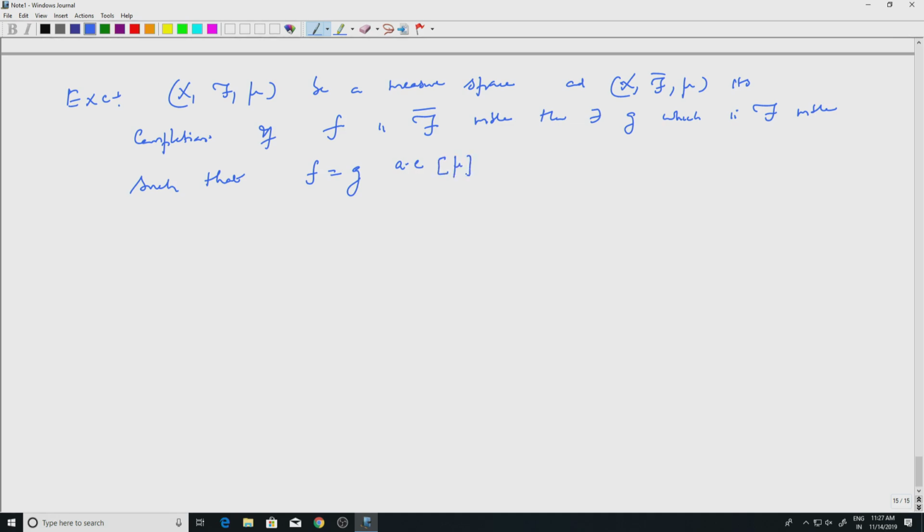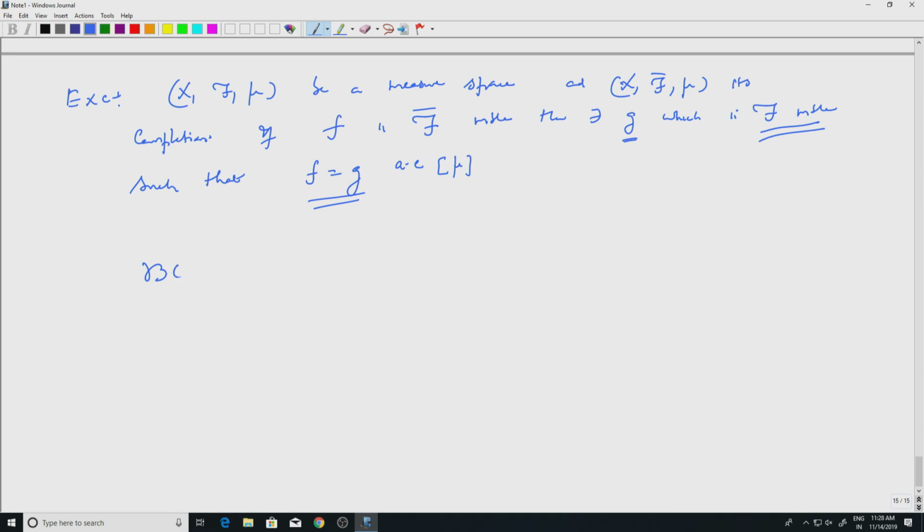So when I complete, I am only putting certain sets, and even though you will get a larger set of measurable functions, you will have G which is measurable with respect to the smaller sigma algebra script f, such that you have equality almost everywhere. Since integrals don't change when functions are equal almost everywhere, you can always work with f measurable functions instead of f bar measurable functions.